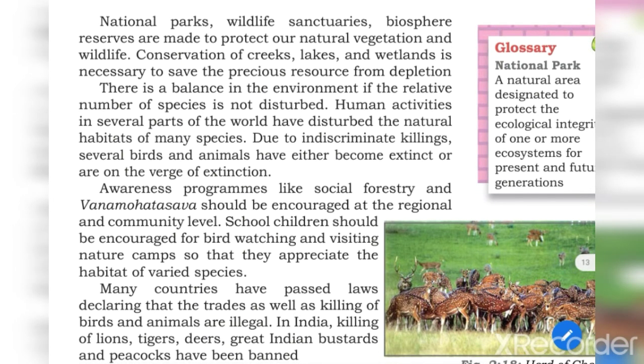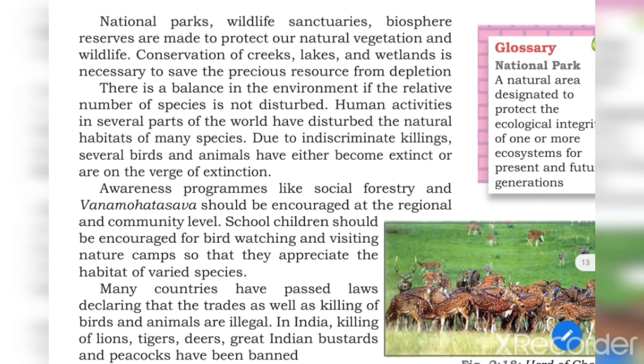There is a balance in the environment in the relative number of species. If the balance is maintained, then species will not be disturbed. Human activities in several parts of the world have disturbed the natural habitat of many species due to indiscriminate killing of several birds and animals. Right? In ancient times, hunting was allowed. It was not banned or illegal. But once they started hunting tigers, lions, blackbucks, they kept on doing it. So due to indiscriminate killing of several birds and animals, they are on the verge of extinction.